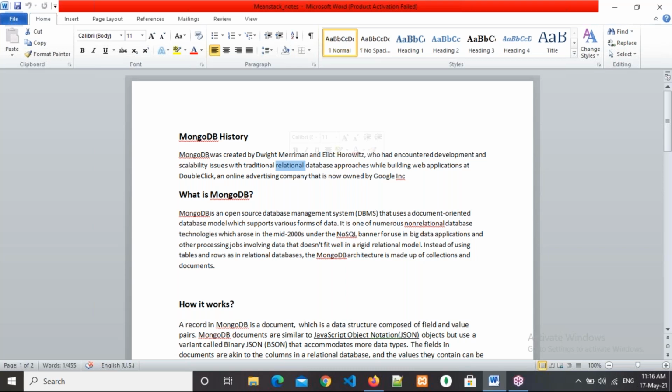We also faced some issues, but we can't do anything, we just utilized the technology. But what they did, they developed their own database that is called MongoDB.